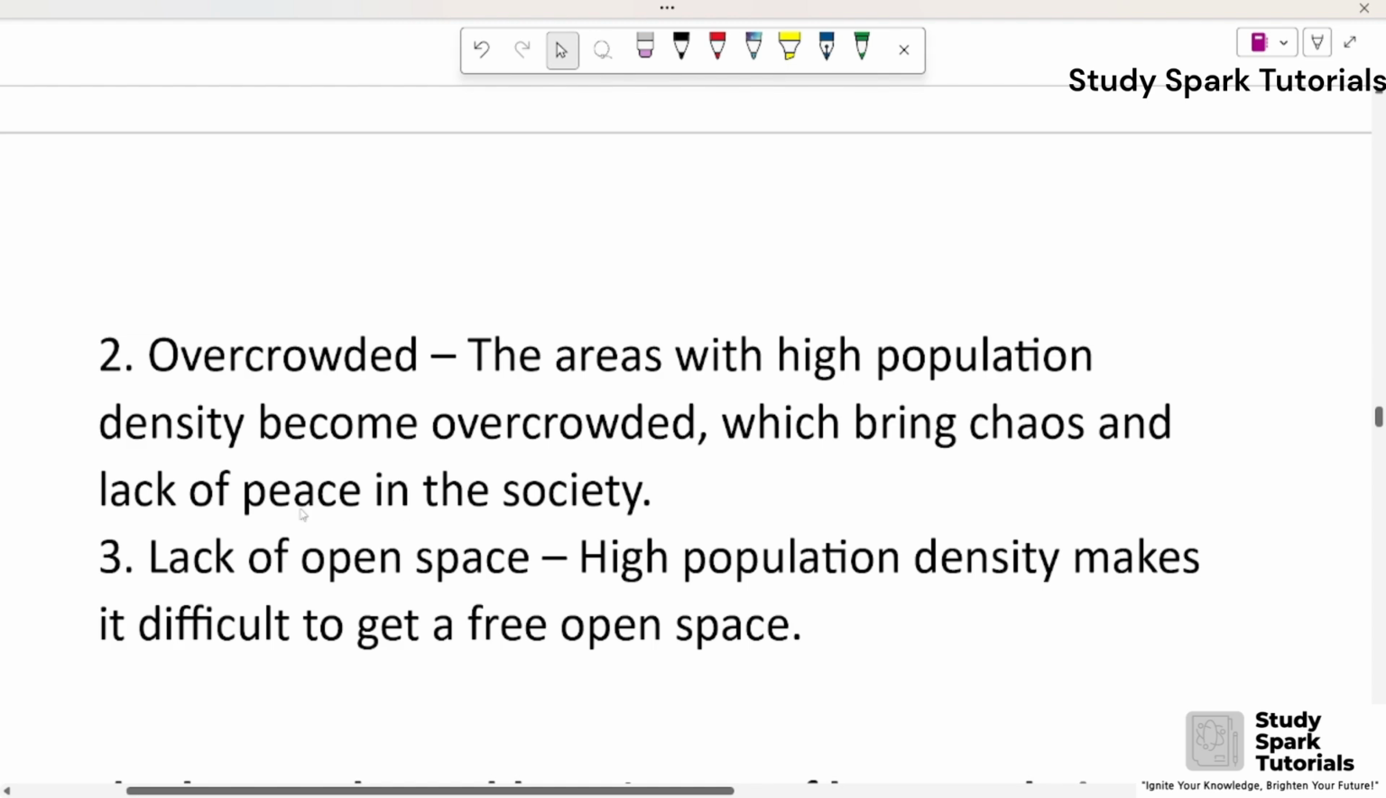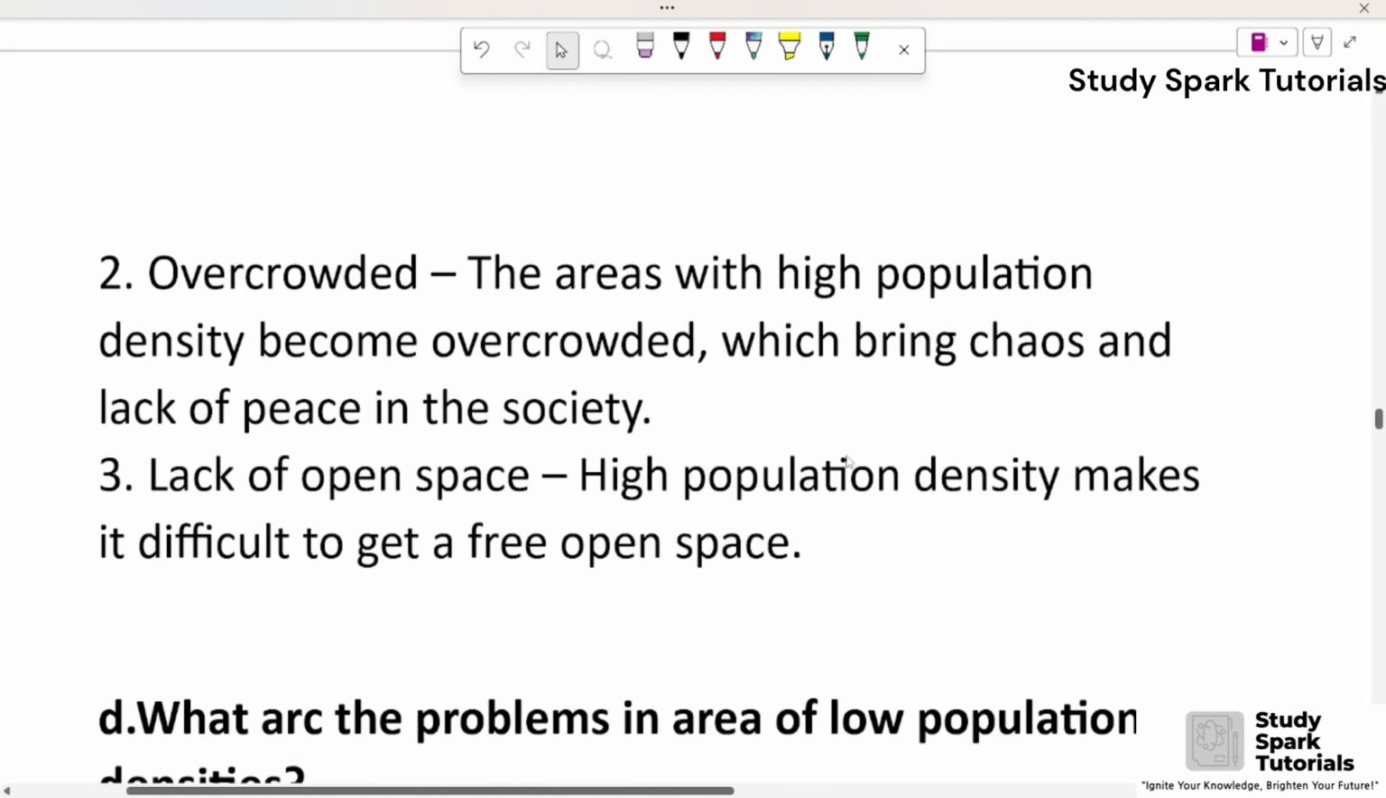Second, overcrowded. The areas with high population density become overcrowded, which brings chaos and lack of peace in the society. Third, lack of open space. High population density makes it difficult to get a free open space.